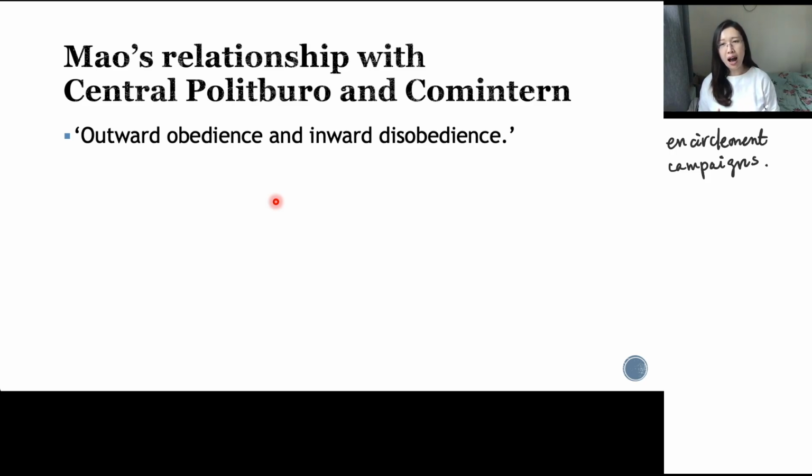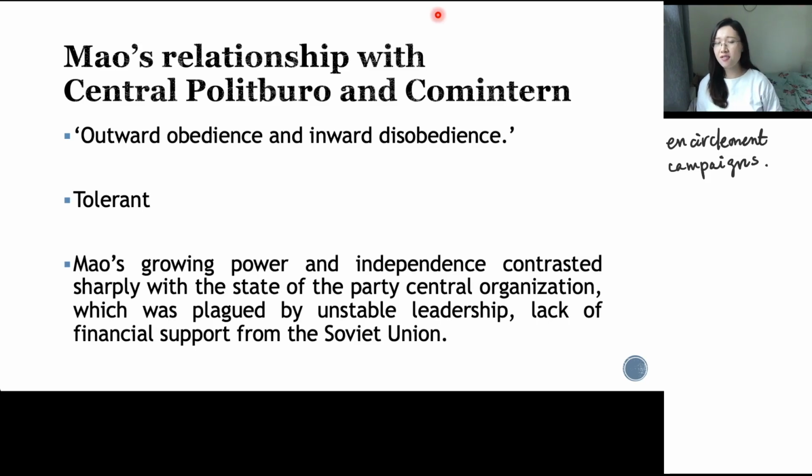The reason they had to tolerate it is because all other CCP-led uprisings, the urban revolution, had failed. And the Soviet Union itself had started its economic reconstruction under Stalin. They tried to start their 5-year plan. They tried to reconstruct their country, and because of this, the Soviet Union started to cut its financial support to the CCP.